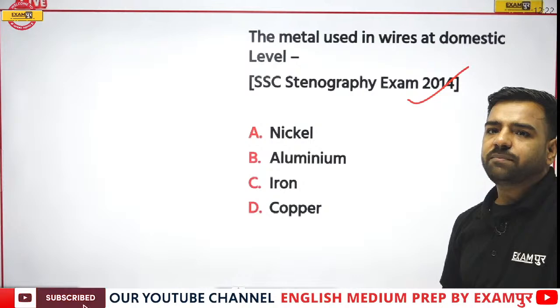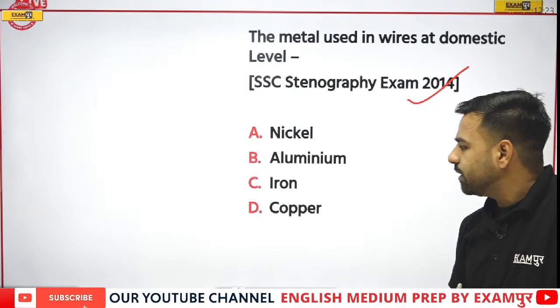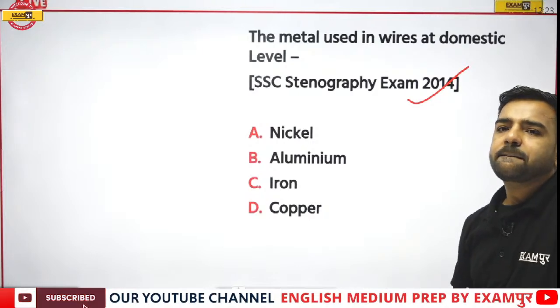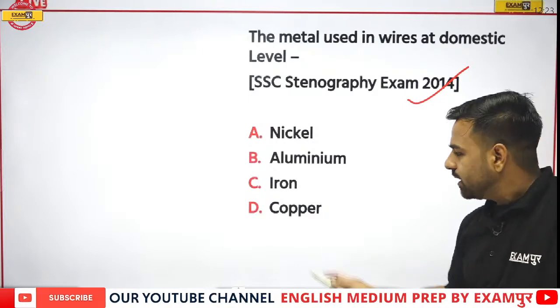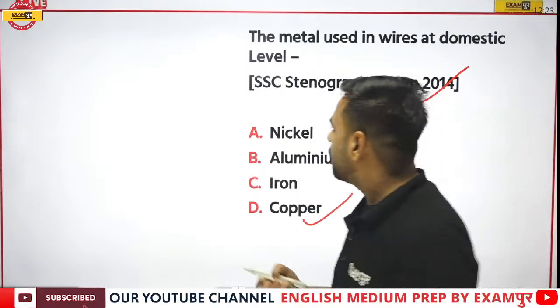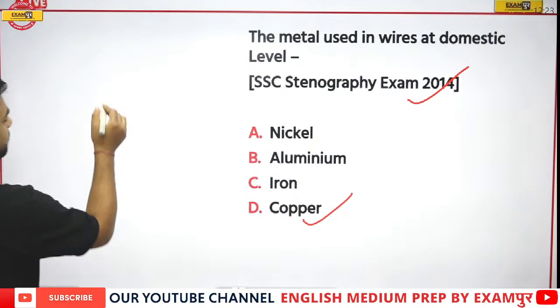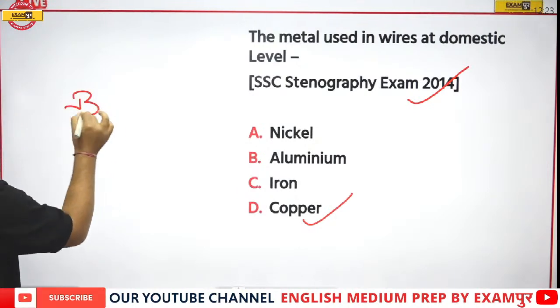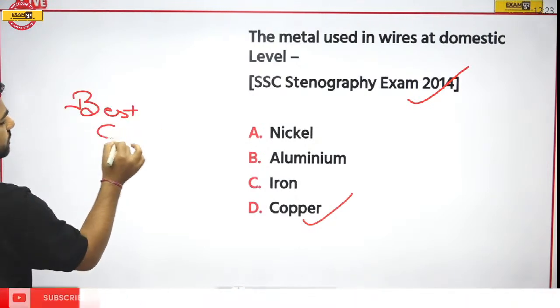So Prajwal is with B. Sorry, Prajwal is with D. Deep is sure that the answer would be copper. Others? Nabnita is also with D. And yes, the answer copper is absolutely correct. But if I talk about the conductivity of this current, the best conductor is what, do you know? Which is the best conductor?